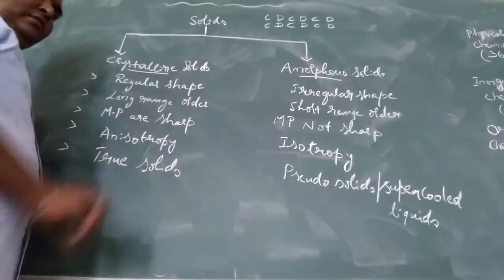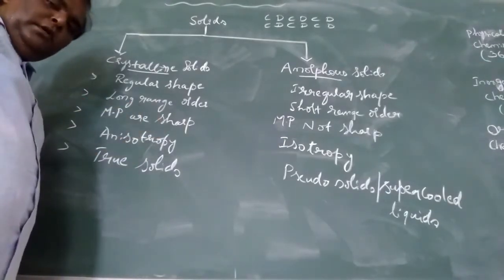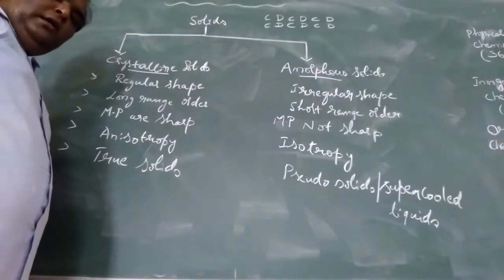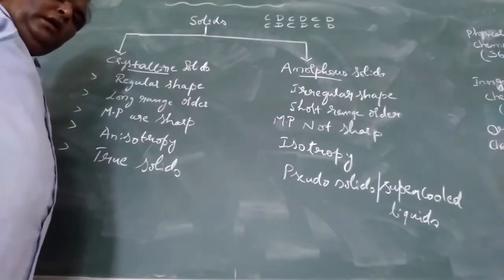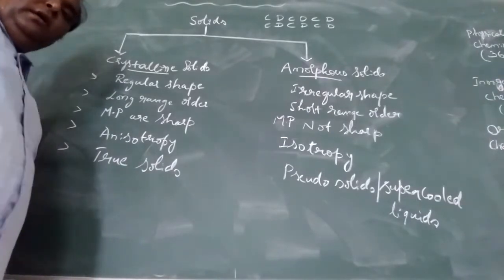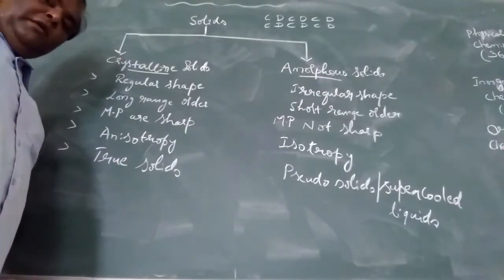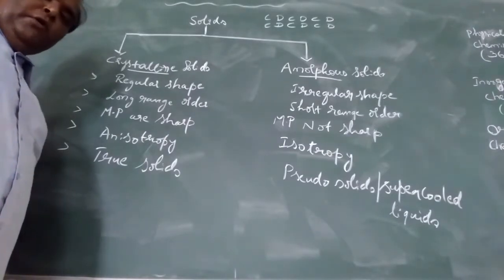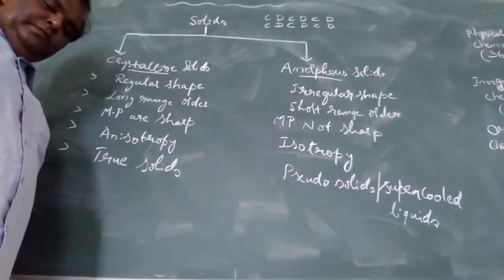The melting points are sharp in the case of crystalline solids. When you melt a crystalline solid, it gets converted from a solid to a liquid state. But in amorphous solids, the melting points are not sharp.